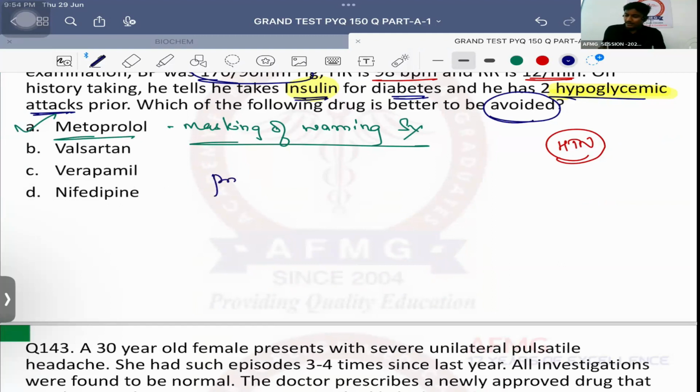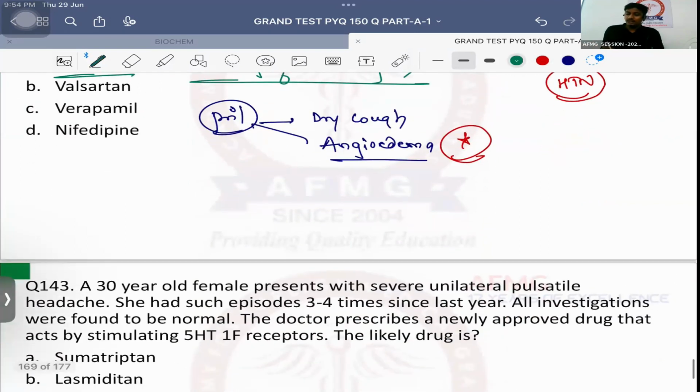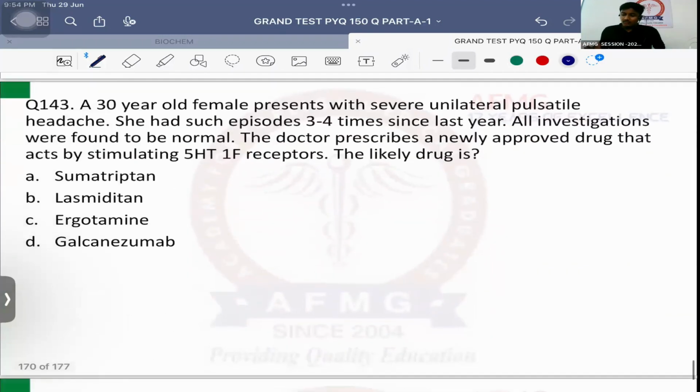drugs like the prils, that is captopril, lisinopril, or enalapril. The side effects of ACE inhibitors are dry cough and lip swelling known as angioedema due to increased levels of bradykinin. Favourite question for your exam. Okay. Sartans are nothing but angiotensin receptor blockers. They do not cause these 2 side effects. Okay. Question number 143.